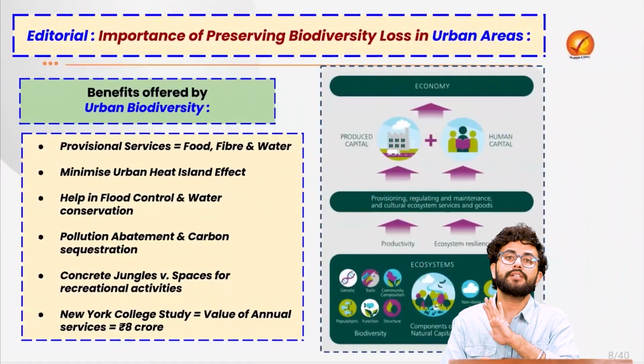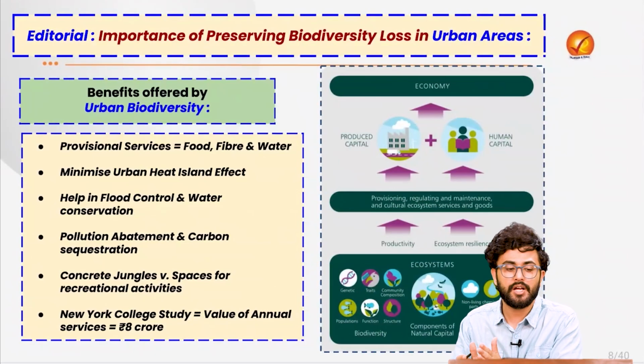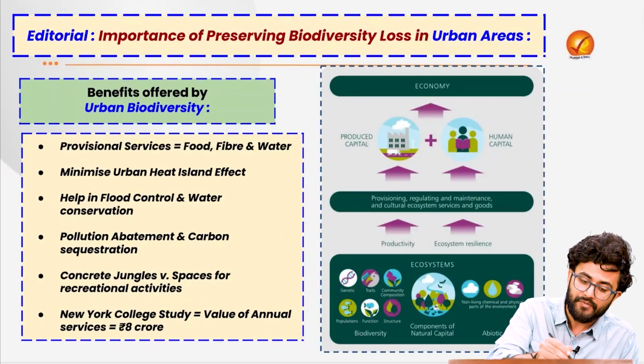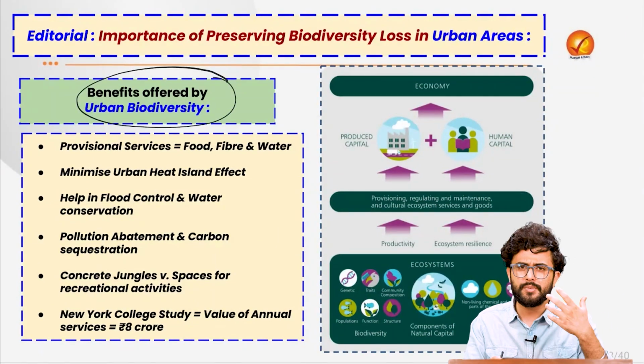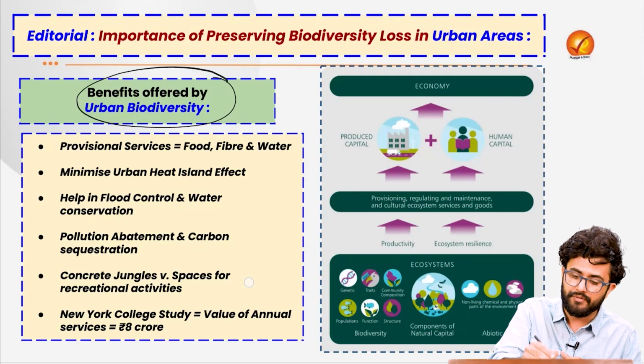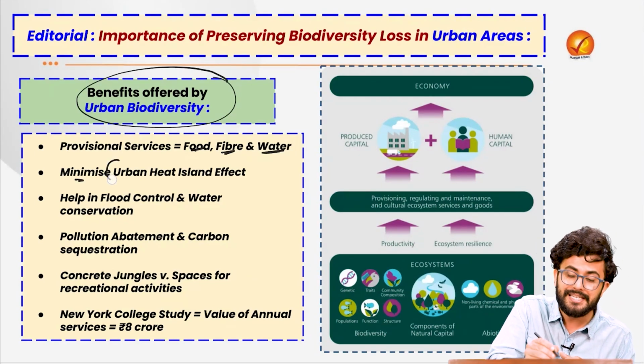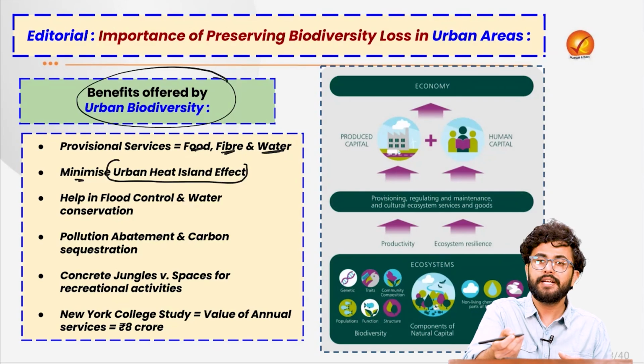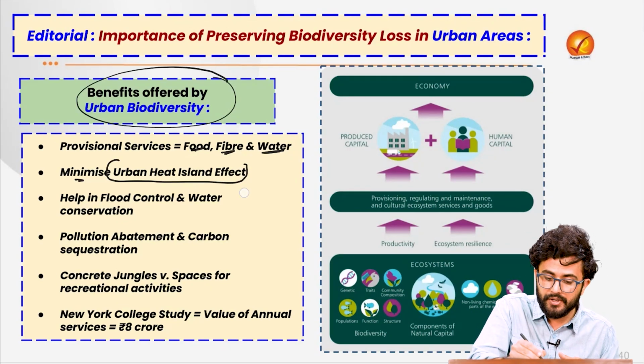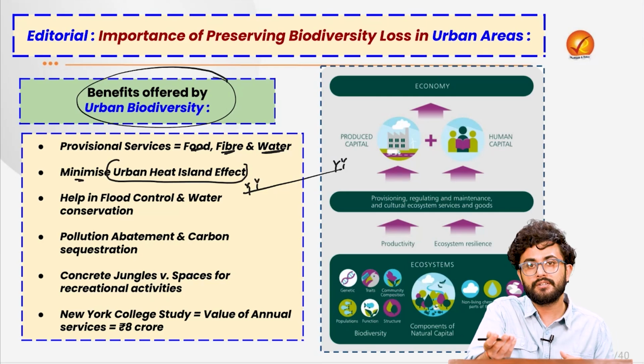On the other hand, the article suggests that we need to conserve this biodiversity because it is going to provide us various benefits. For example, obviously the provisioning services of food, fiber, water. Also, it can minimize the urban heat island effect. What is the urban heat island effect? So let's say, for example, if we look at the periphery of the cities, that's where we can actually find some trees in today's time.